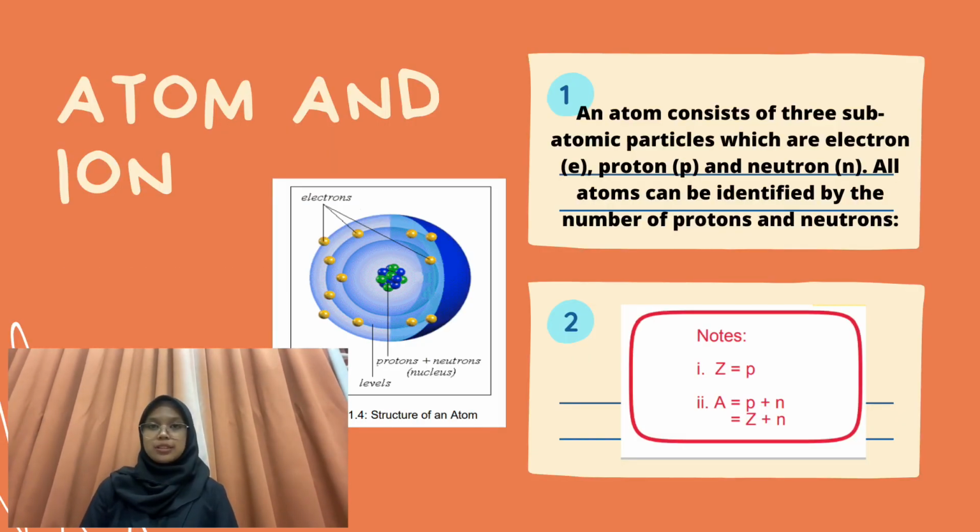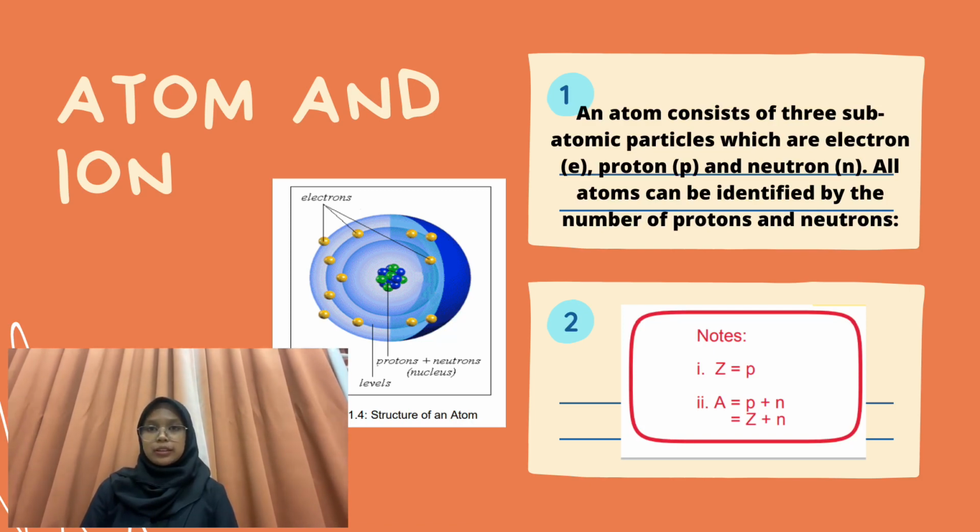An atom consists of 3 subatomic particles, which are electron, proton, and neutron. All atoms can be identified by the number of protons and neutrons. The atomic number, which is Z, is the number of protons in the nucleus of each atom of an element, which is Z equal to P.